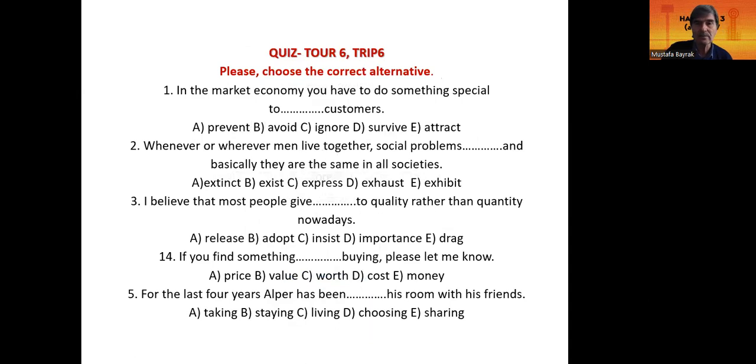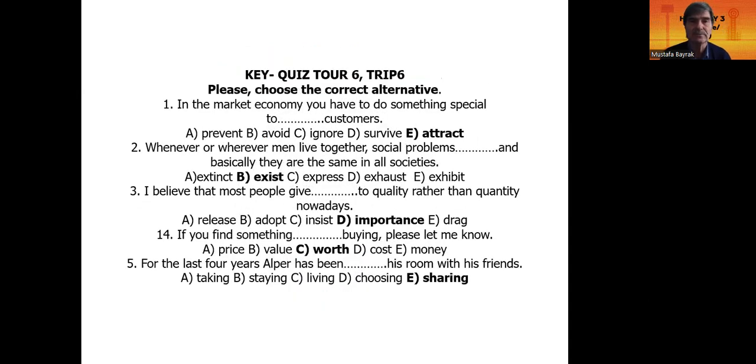Okay, now quiz time. Let's do it from the key. Okay, question 1. In the market economy, you have to do something special to blank customers. So, purpose, adverb expressing purpose. To do what? To attract customers.